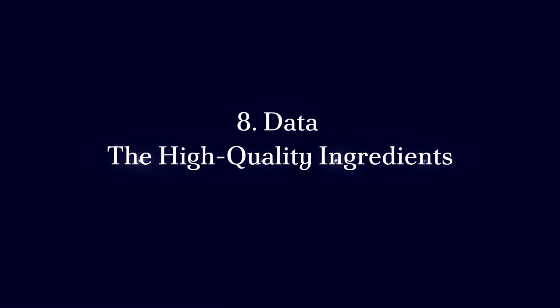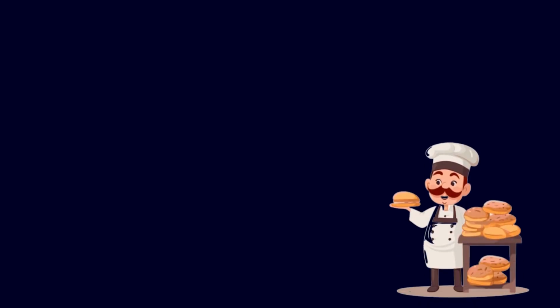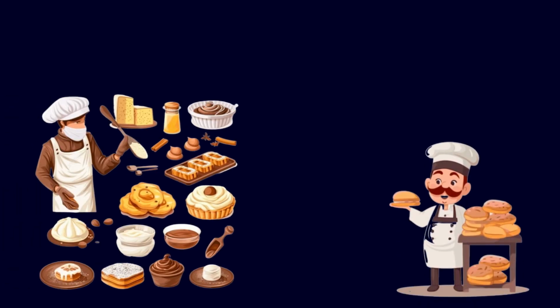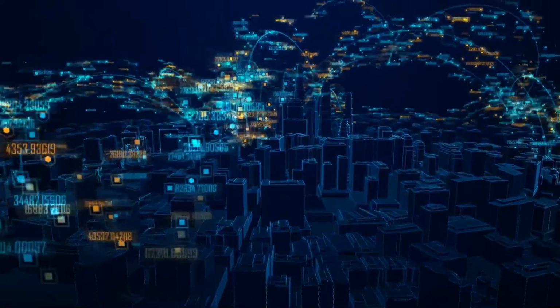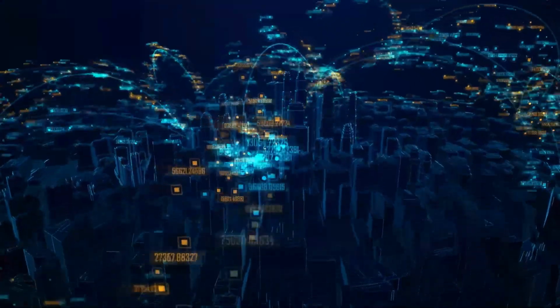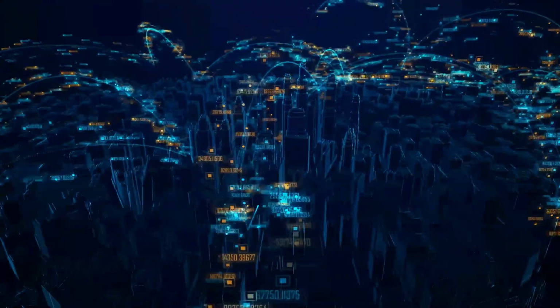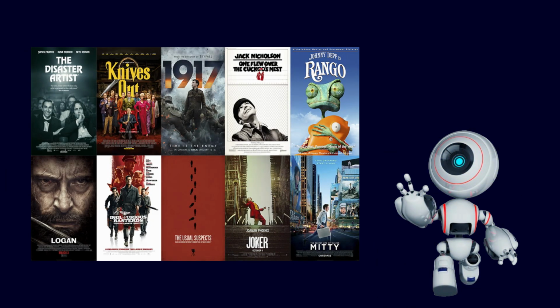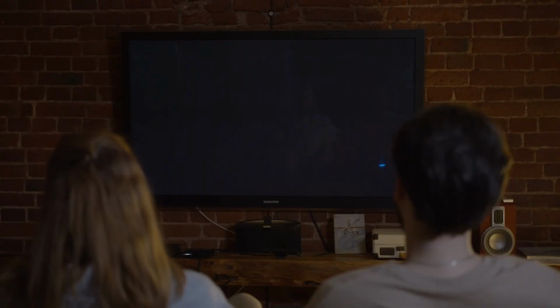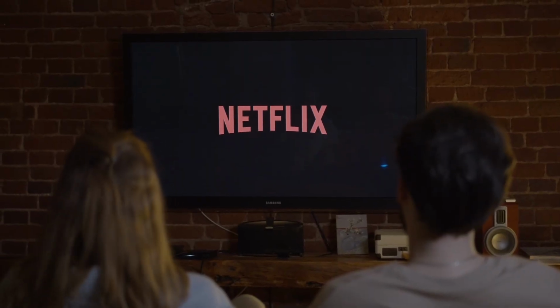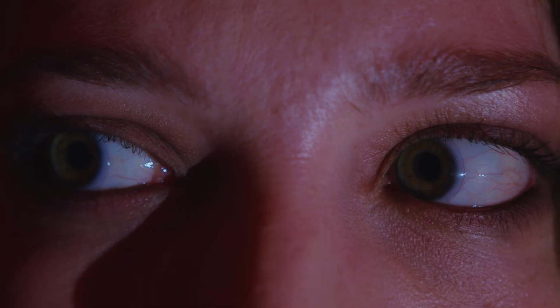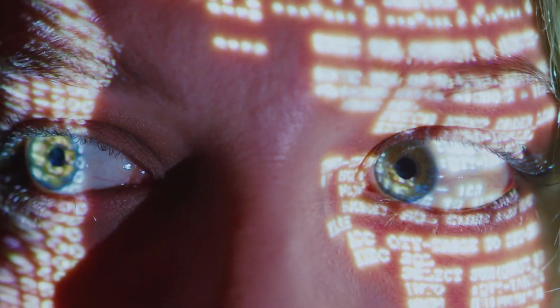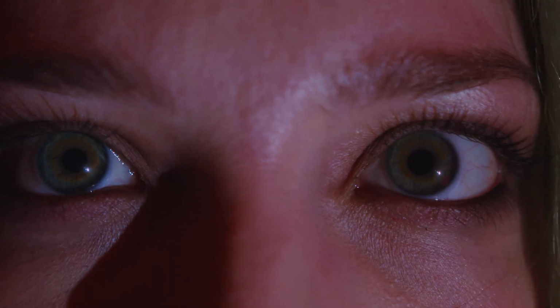8. Data, the high-quality ingredients. Just as a baker needs fresh ingredients to make a delicious cake, data scientists need clean, relevant data to train a machine learning model. If you're building a model to recommend movies, your data should include accurate information about viewing habits and ratings. High-quality data is the foundation of successful machine learning models.